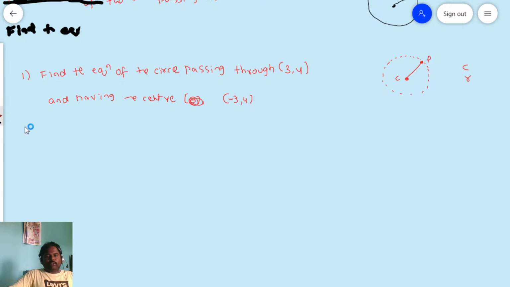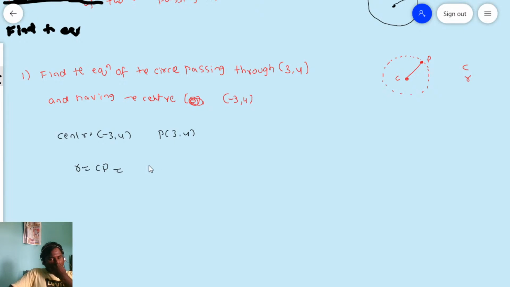Now friends, I am solving this problem. You understand clearly: this is the point on the circle and this is the center. What is the center? Center is minus 3 comma 4. And what is the point on the circle? 3 comma 4. So I require the radius. Radius r is equal to CP.